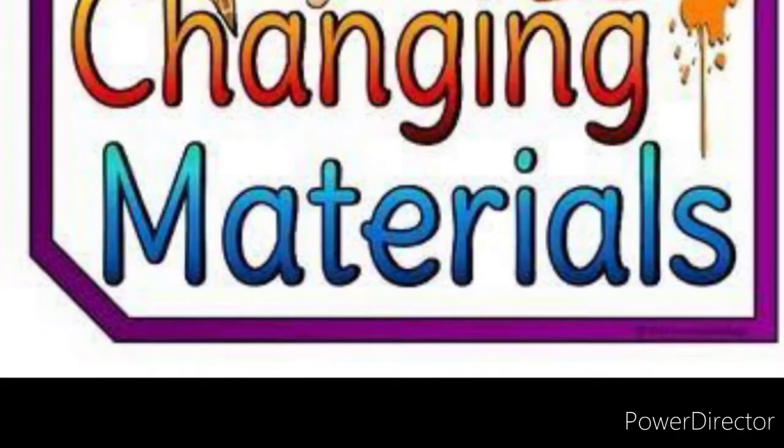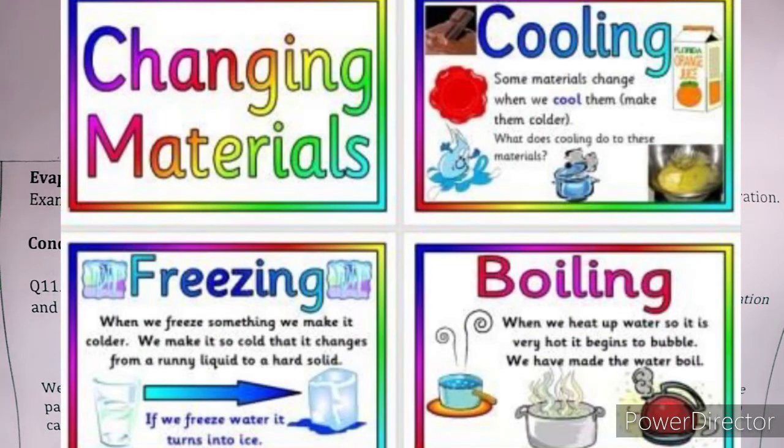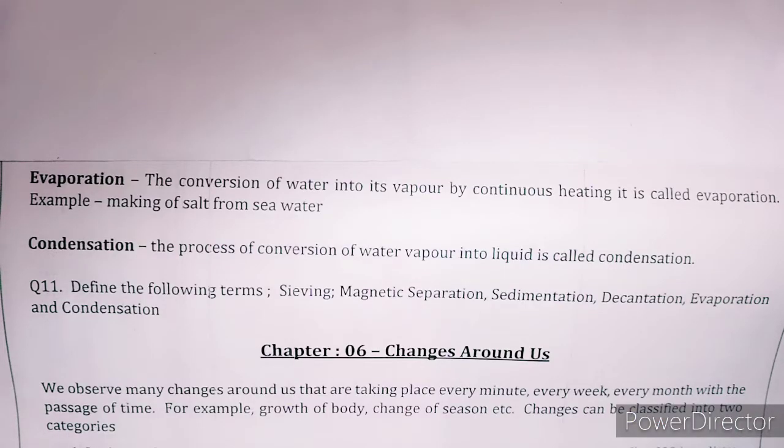We are starting chapter number 6, Changes Around Us. In this chapter, we will discuss the changes taking place in our daily life every minute, every week, every month, and we can say every second. There are changes taking place near us.